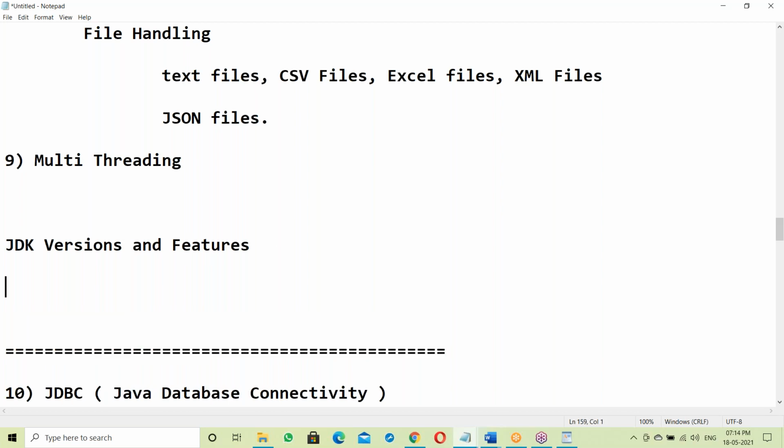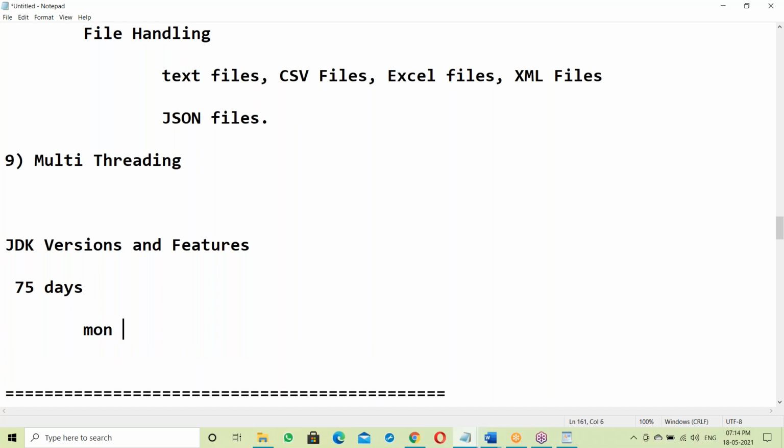To finish all this, it's a 75 days duration. Pakka 75 days. Within 75 days I'll finish, no doubt. No dragging classes. Most trainers drag the classes at the beginning, and after reaching the high end they go fast. It's not like that here. Slowly explaining here. 75 days, every day class, Monday to Saturday.